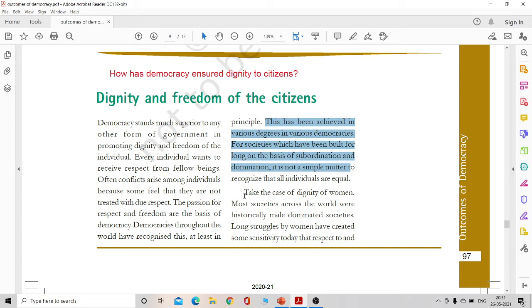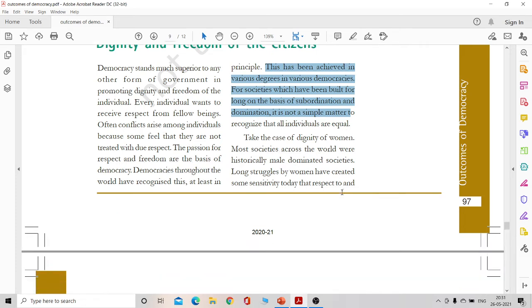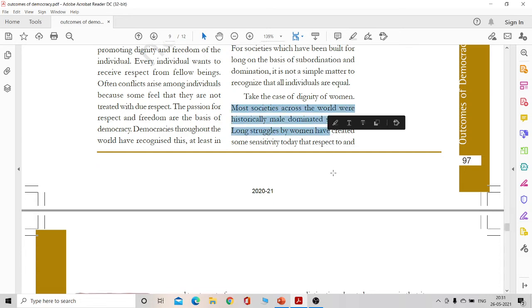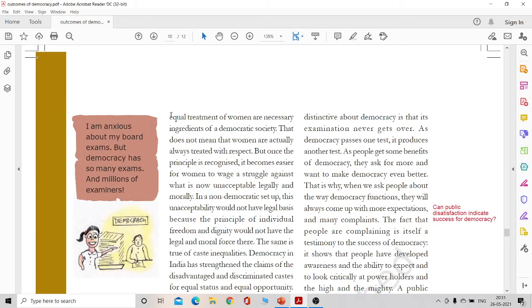Here you can give the example of women. Most societies across the world have been patriarchal, and equal treatment of women is therefore a contrast to that patriarchal dominated society.